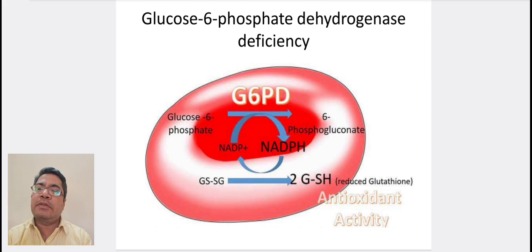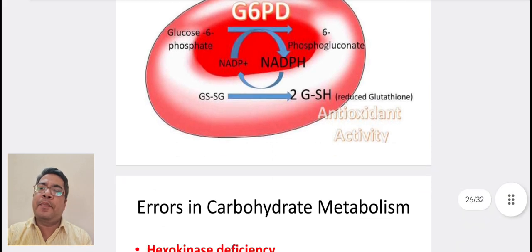In this diagram, we can see glucose 6-phosphate is converted into 6-phosphogluconate in the presence of glucose 6-phosphate dehydrogenase, which is inhibited in the previous slide.